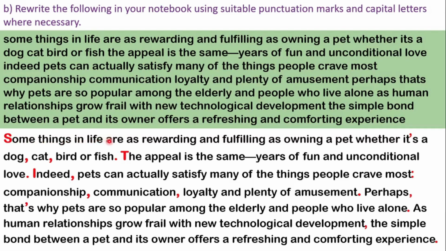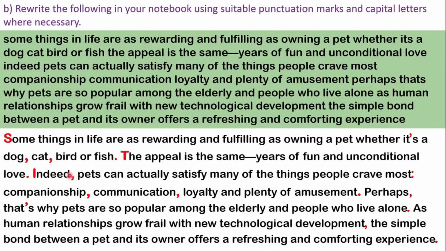Some things in life are as rewarding and fulfilling as owning a pet, whether it is. Here you have to use an apostrophe because it is contracted into it's. Therefore, apostrophe is here. A dog, cat, bird, or fish. So between dog and cat, I have to use a comma. And cat and bird also there is a comma. But here we don't have any commas. This is the end of this statement. Therefore, I have used a full stop.